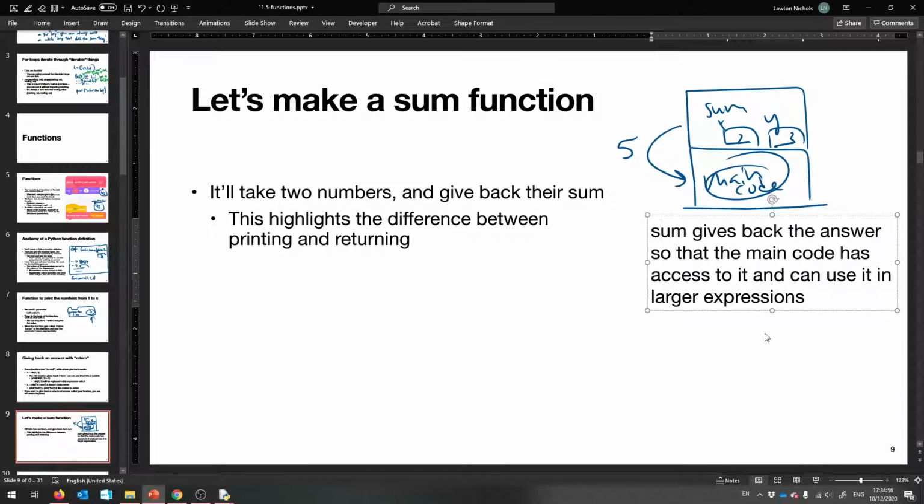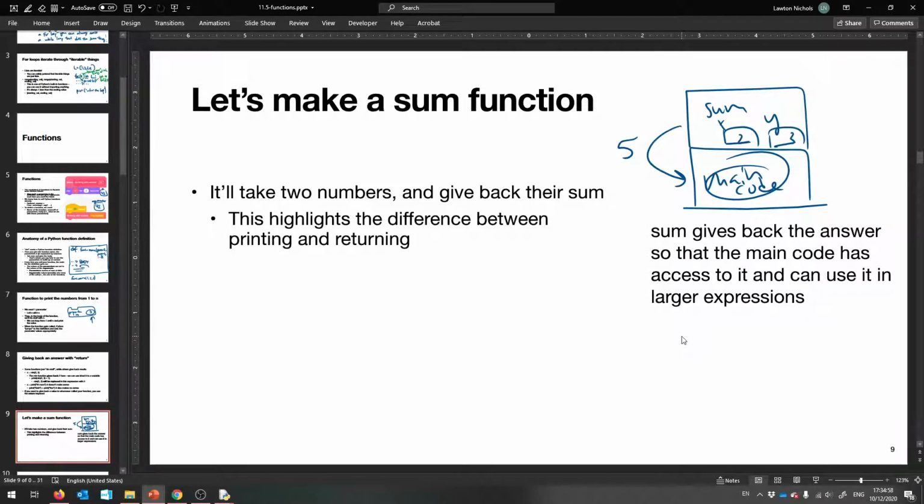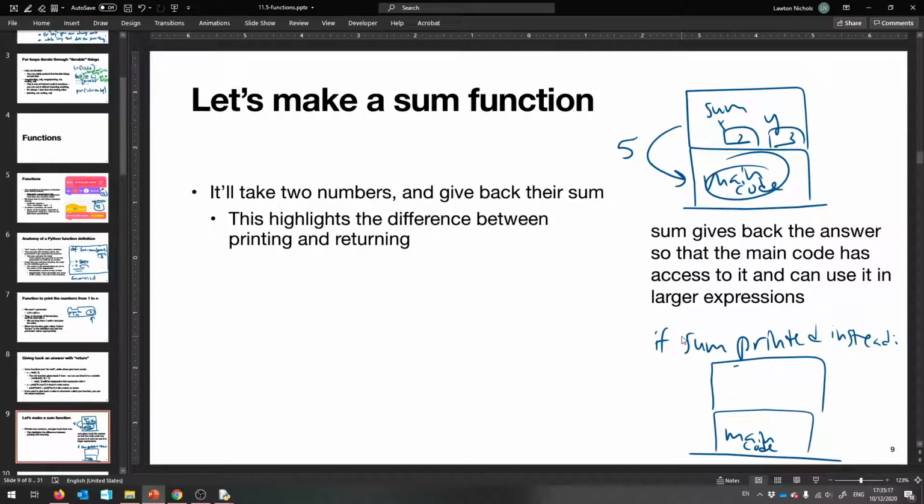But if sum just printed instead, this is what it would look like when we ran the function. It'd be like, all right, in the main code, please call my sum function with x set to 2 and y set to 3.